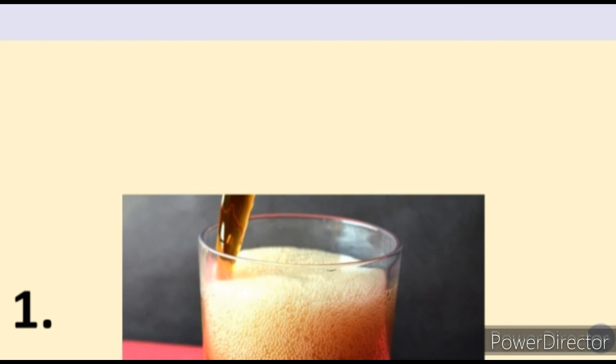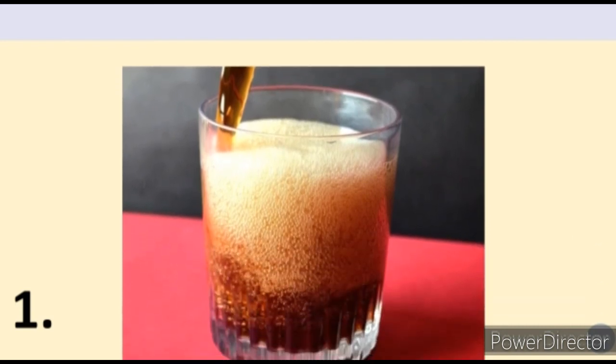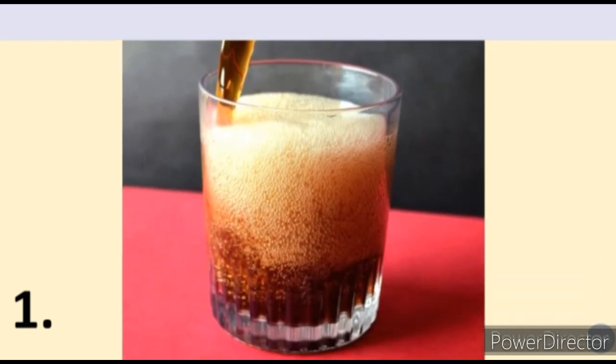Now, many things which we have learned in earlier lessons also, we will revise them. Let's see what we have learned about these gases. First thing, see this. Have you ever drunk a soft drink? When you open the bottle of the soft drink, you will observe these bubbles. Now, because of which gas do these bubbles come out?